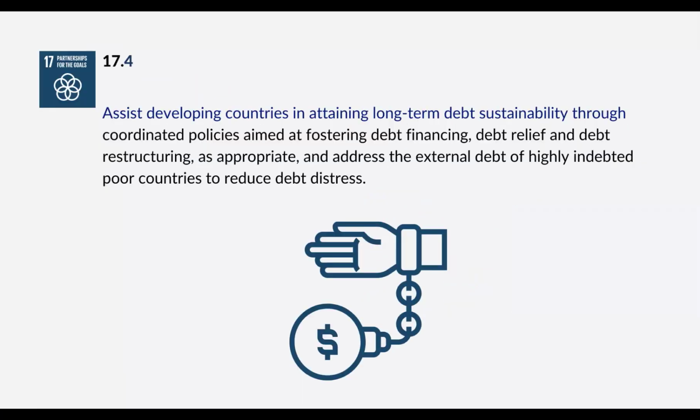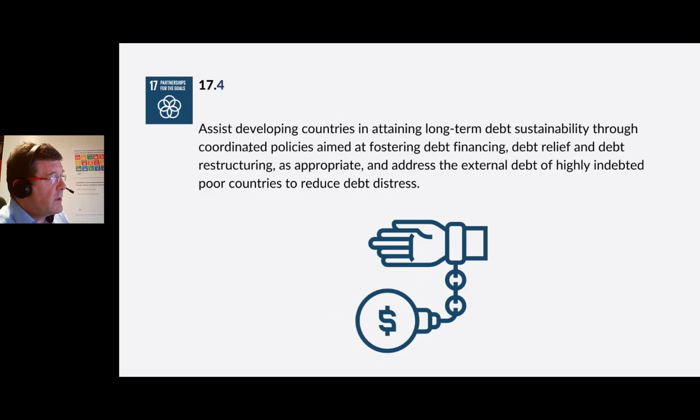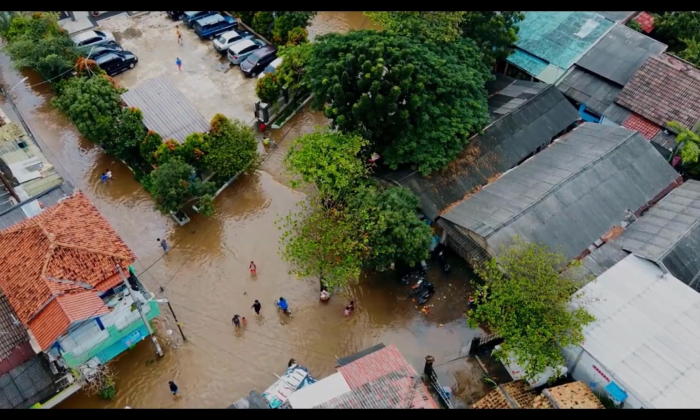Target 17.4. Assist developing countries in attaining long-term debt sustainability through coordinated policies aimed at fostering debt financing, debt relief and debt restructuring as appropriate, and address the external debt of highly indebted poor countries to reduce debt stress. You would wonder how we can achieve a more equitable world when developing countries are crippled by debt.